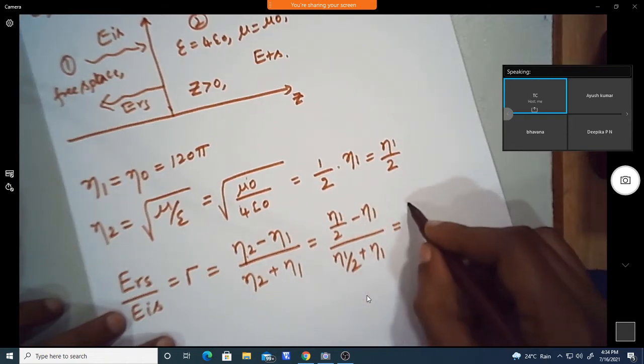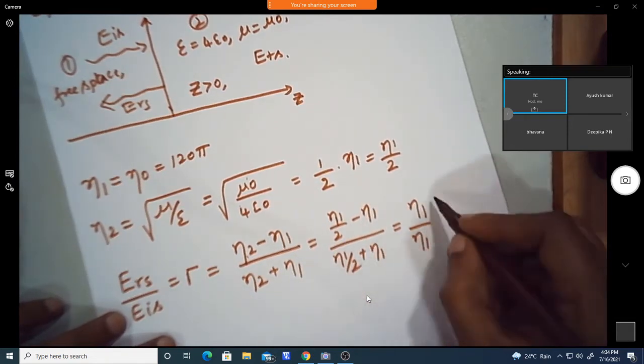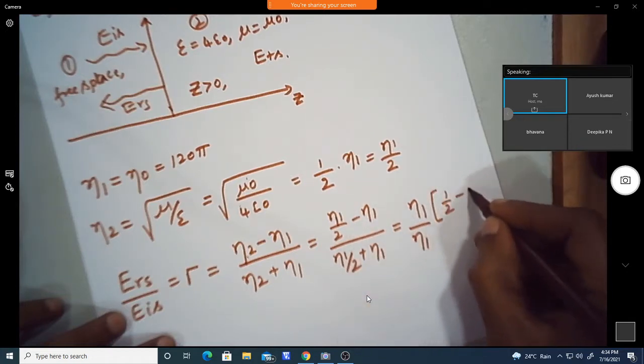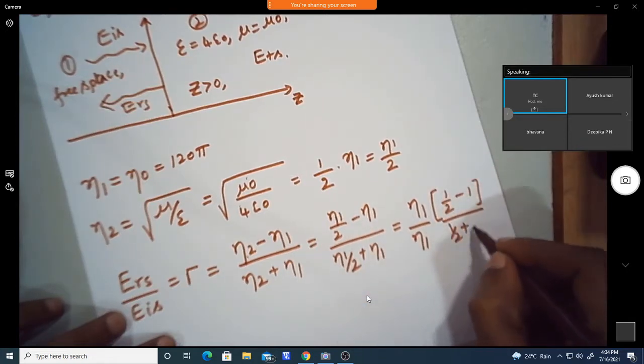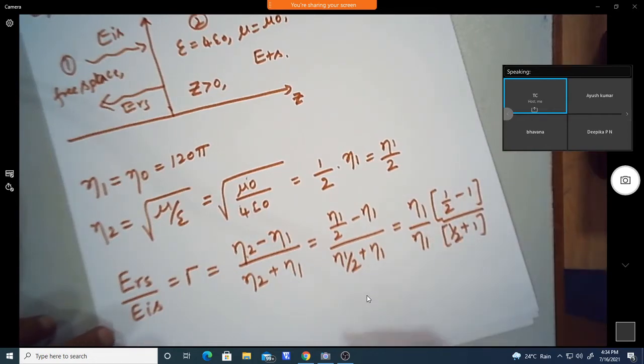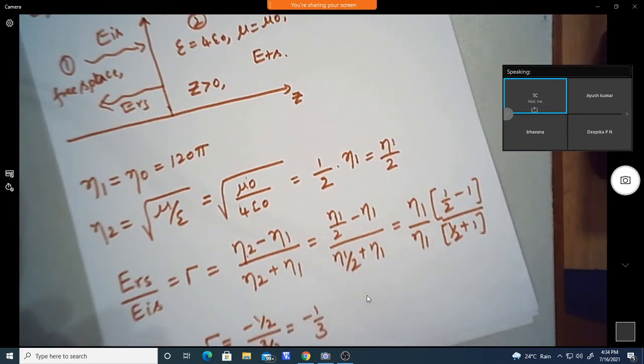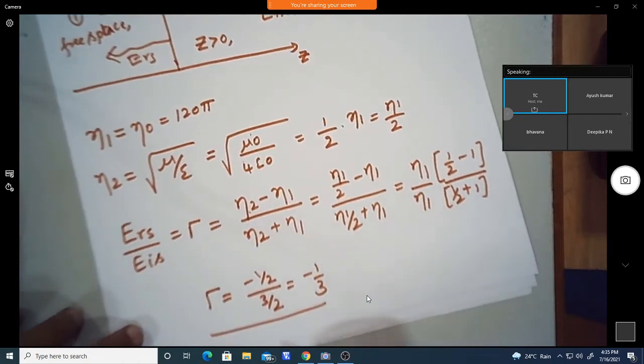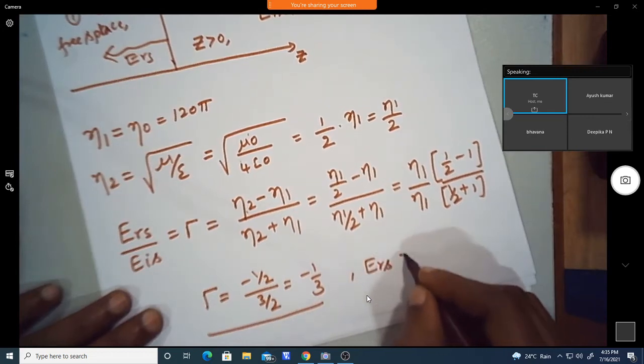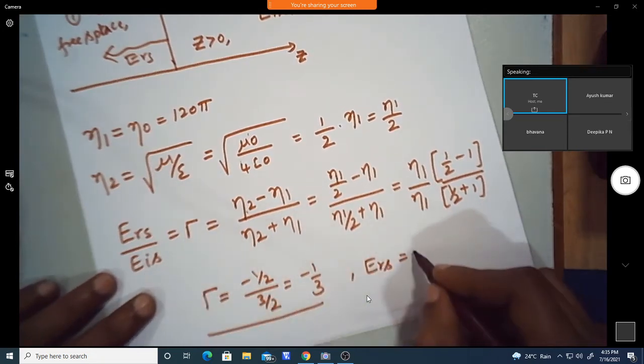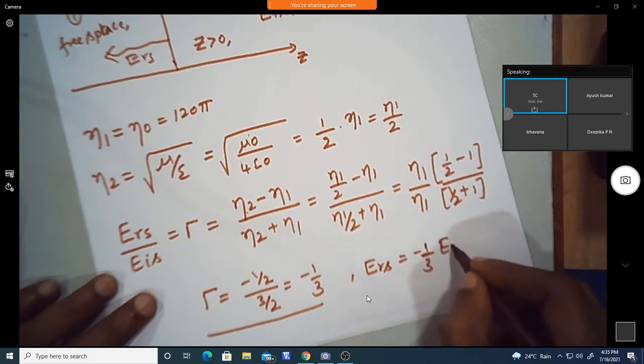Taking eta 1 outside, the numerator is half minus 1 and the denominator is half plus 1. So gamma is minus half divided by 3 by 2, which is minus 1 by 3. This is the reflection coefficient. So ERS is gamma times EIS, that is minus 1 by 3 times EIS.